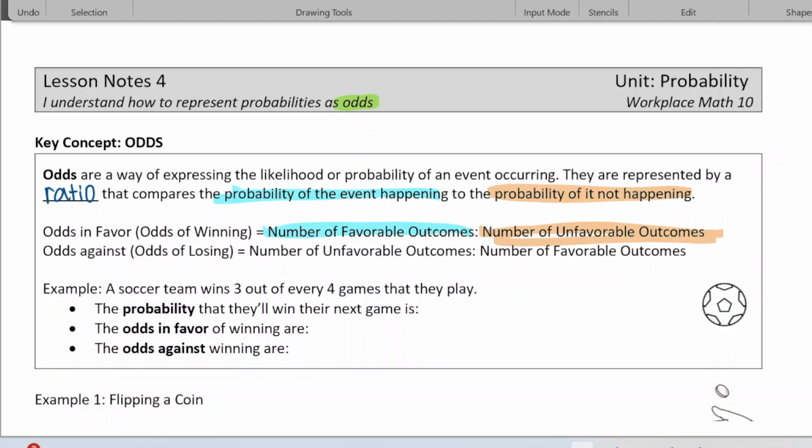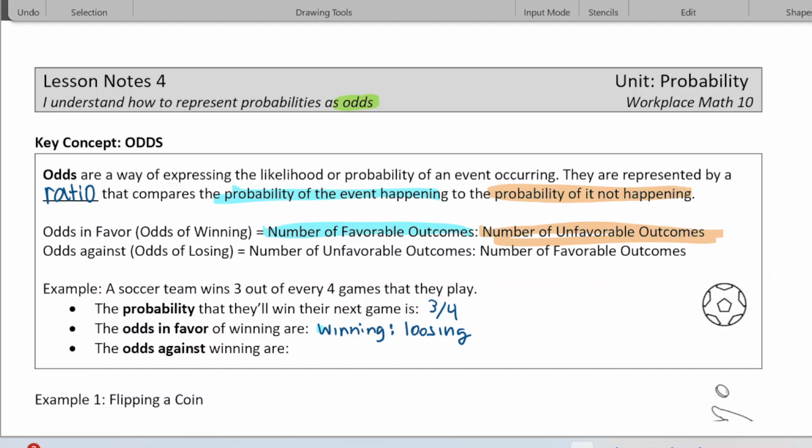Okay, so let's talk about a game and give an example. So let's say a soccer team. Now, odds are often given a lot in betting or in sports. So let's say a soccer team wins 3 out of every 4 games they play. So the probability this team is going to win is 3 out of 4, because they win 3 times out of a total of 4 games. But when we say odds in favor, we're going to give this as a ratio, and it's going to be the ratio of winning. It's not the winning to total, it's winning to losing.